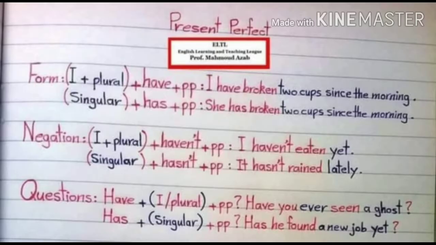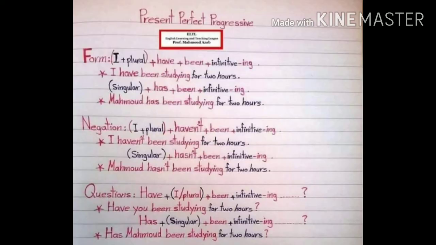Next tense is present perfect tense. This tense refers to an action that began in the past and continued to the present time. The construction of this verb tense is straightforward. The first element is have or has, depending on the subject. The second element is the past participle of the verb, which is usually formed by adding ed or d to the verb's root.